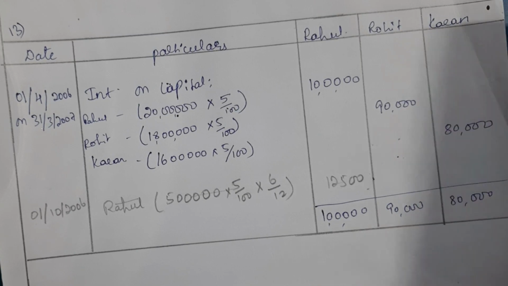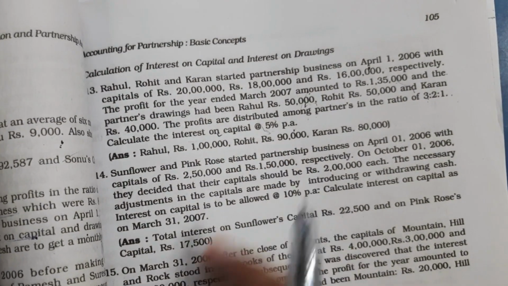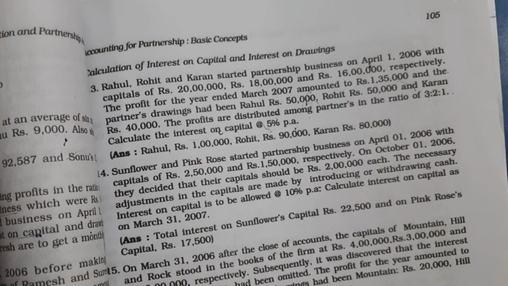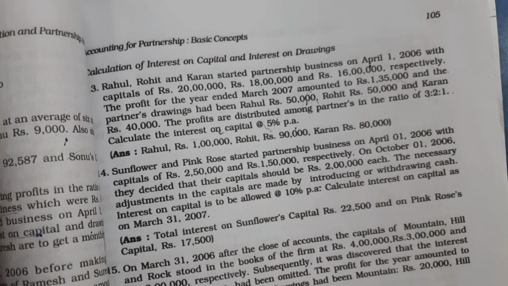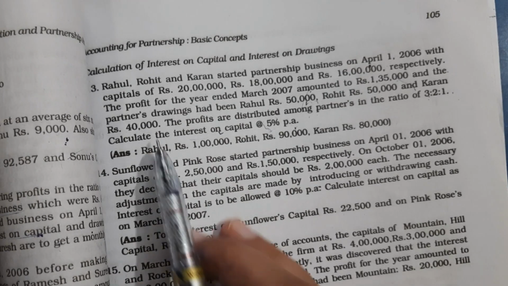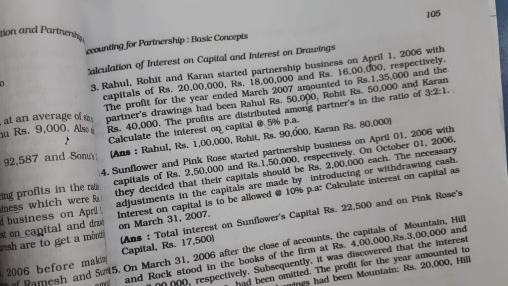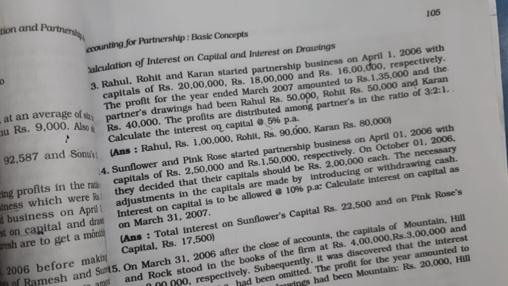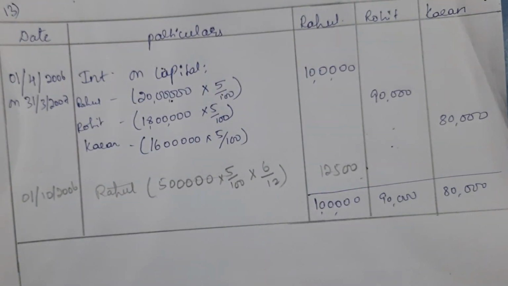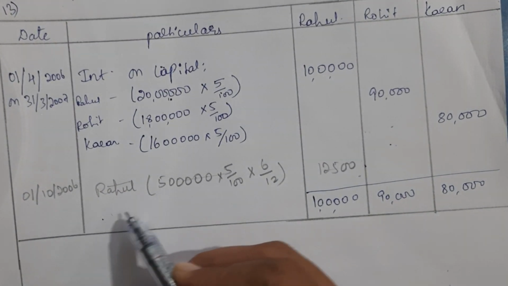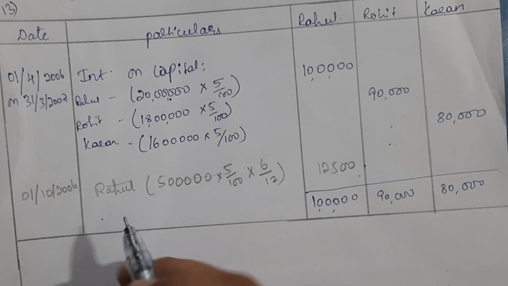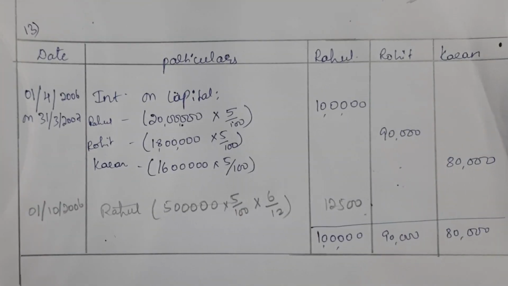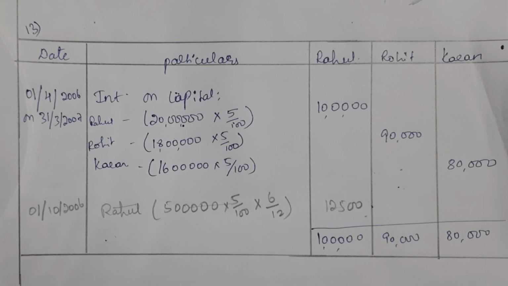Now in this question drawings are also given, but the date of drawings and the percentage of drawings is not given, right? Rate of interest on drawings, nothing is given. So we are not taking drawings into consideration. If date of drawings and also the rate of interest on drawings was given, then we would have deducted drawings here. So that we are going to solve in the next problem. I hope you're clear with this problem for now.